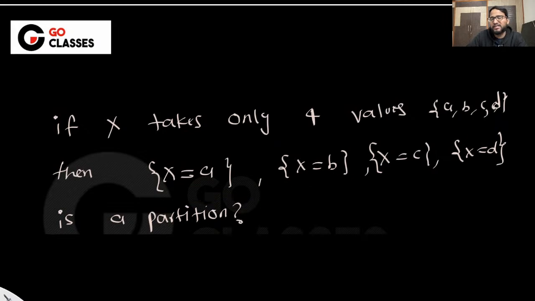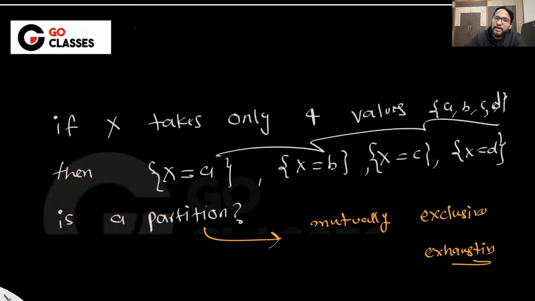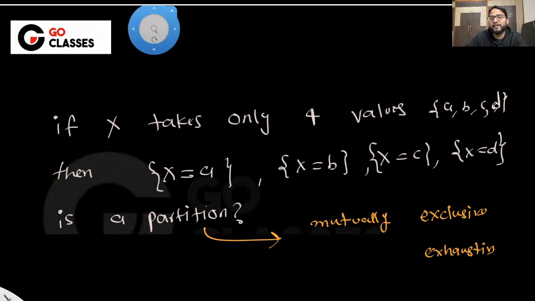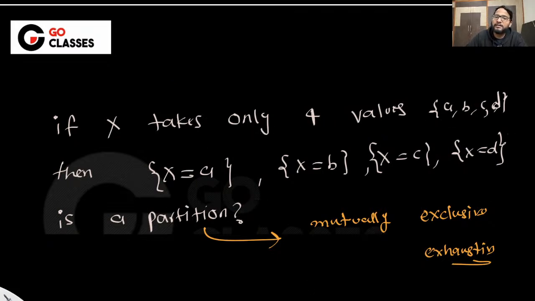Partition means, okay, this is a set theory terminology. Partition means it is mutually exclusive and exhaustive. These sets are mutually exclusive also, which means no outcome is common here, right? Similarly, this is exhaustive. Exhaustive means that if you have all of them, then you are exhausting the set. Can I say something like this?